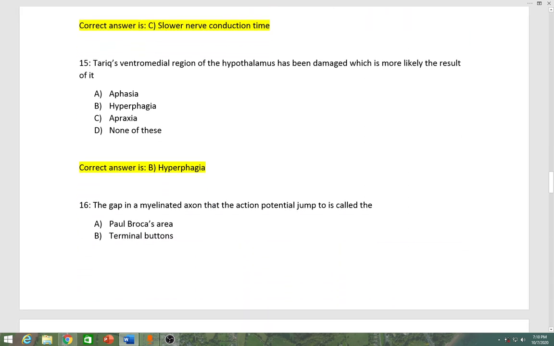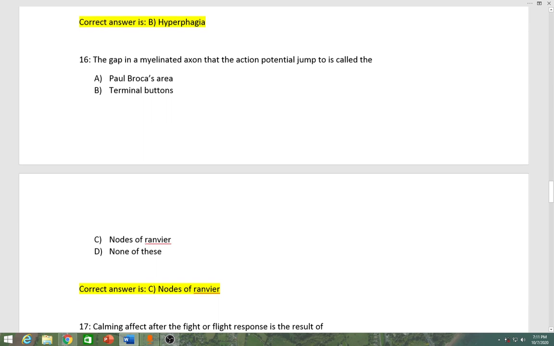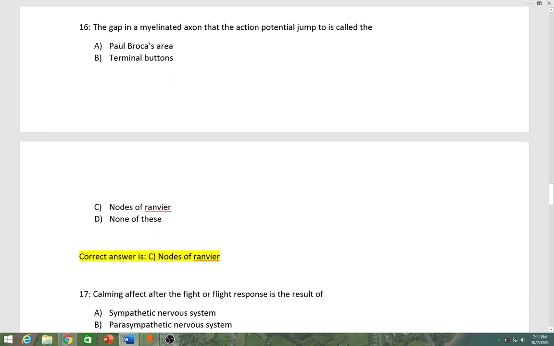Number 16, the gap in myelinated axon that the action potential jumps to is called the A Paul Broca area, B terminal buttons, C node of Ranvier, D none of these. Correct answer is C, nodes of Ranvier.